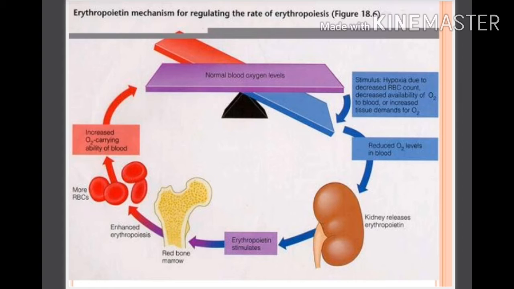Erythropoietin causes the red bone marrow to enhance the erythropoiesis process so that more RBCs are formed, and by this the O2 carrying ability of the blood increases. So this is the regulating mechanism of erythropoiesis by the erythropoietin hormone, which is released by the kidney.